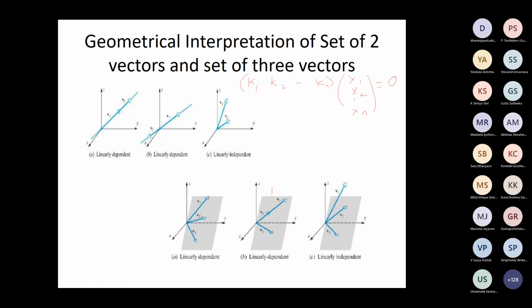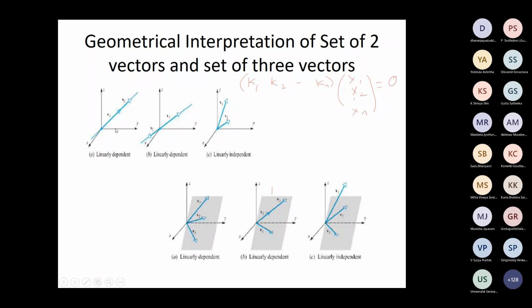Okay, now let me come back to how we look at linear independence and dependence geometrically. The first one we say is linearly dependent. We have got two vectors, say v1 and v2. They are linearly dependent.